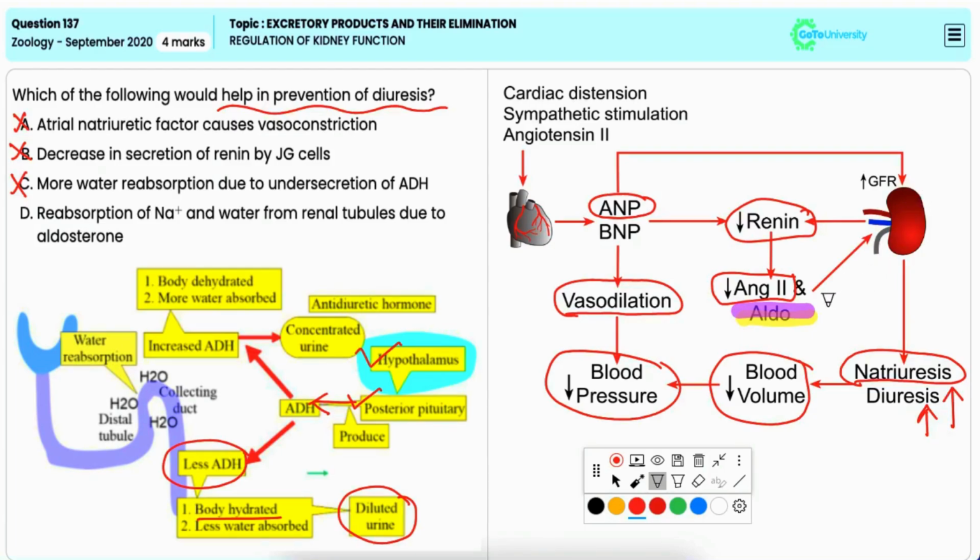This helps in preventing diuresis by conserving water, that is by reabsorption of more and more water, and thus reducing the urine output. Hence, this is the correct option.